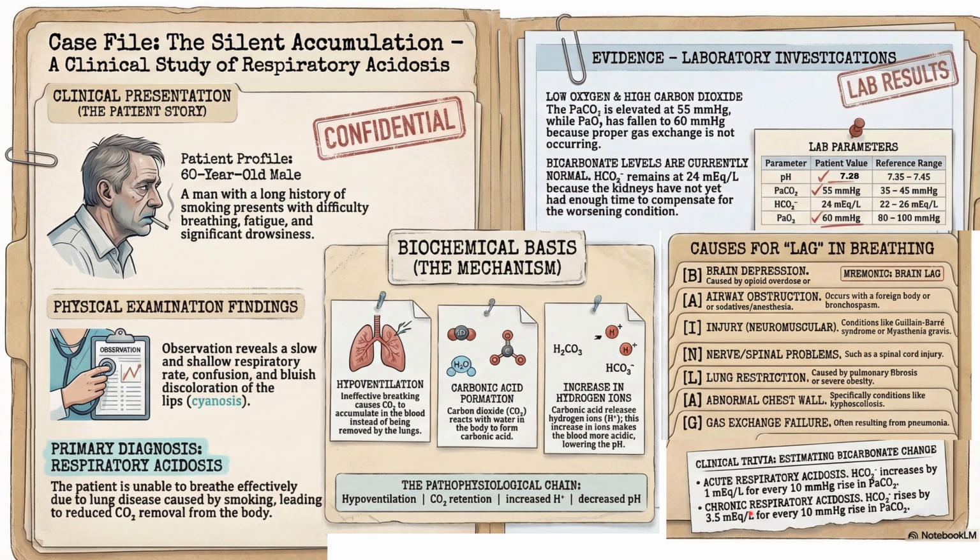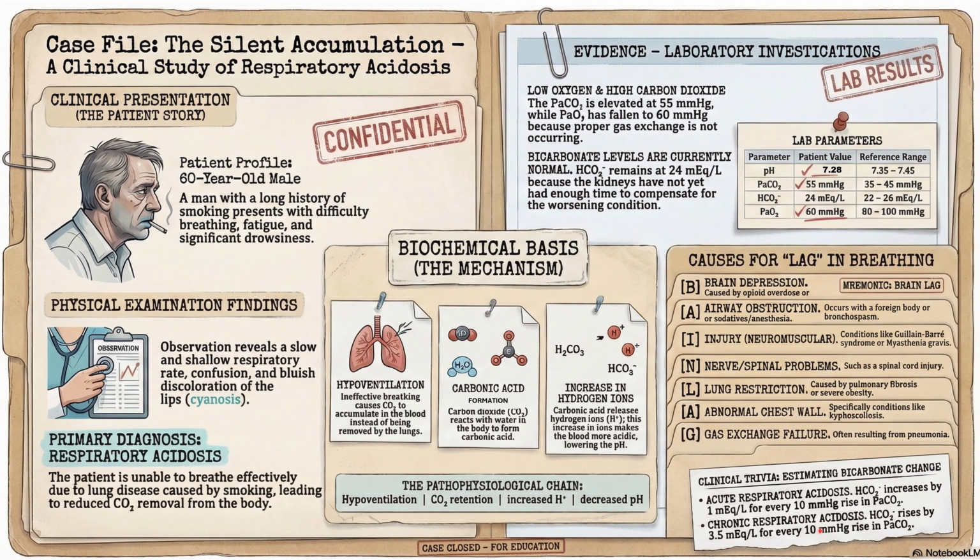And in case of chronic respiratory acidosis, bicarbonate rises by 3.5 milliequivalents for every 10 mm Hg rise in PCO2. So this is the formula for calculating the compensation. Hope this has given you an overview of respiratory acidosis at a basic level.